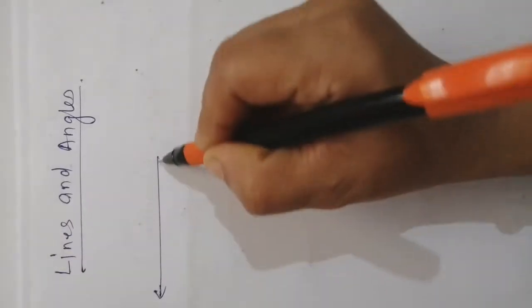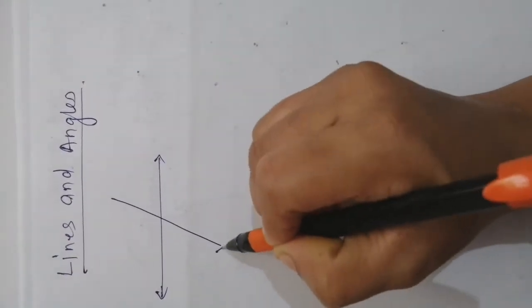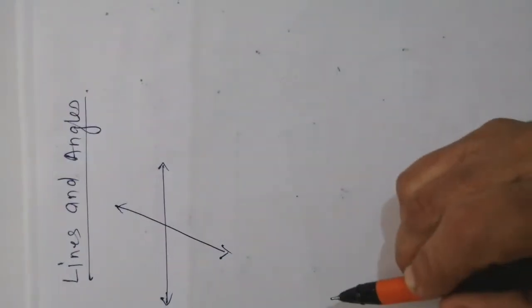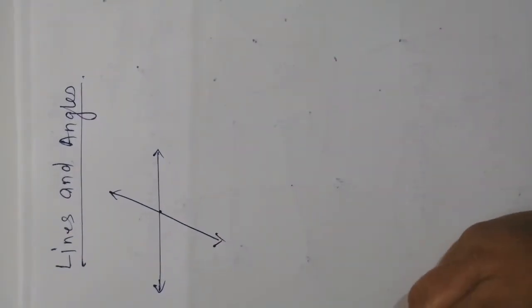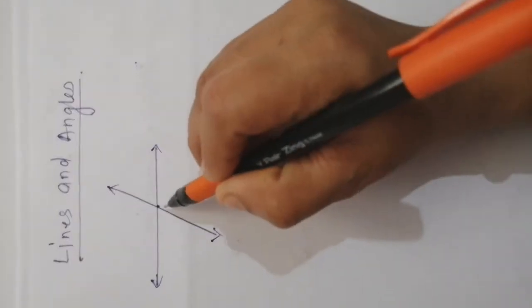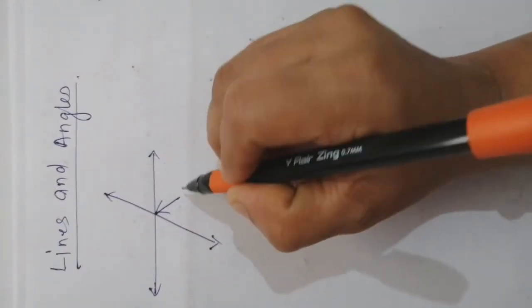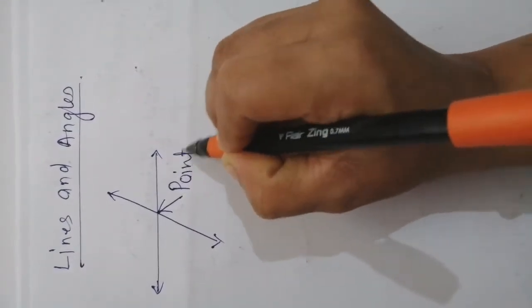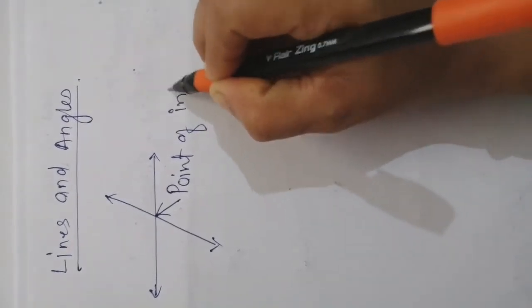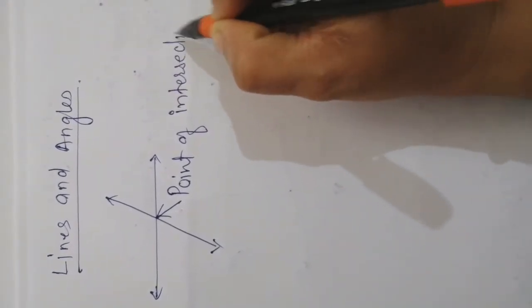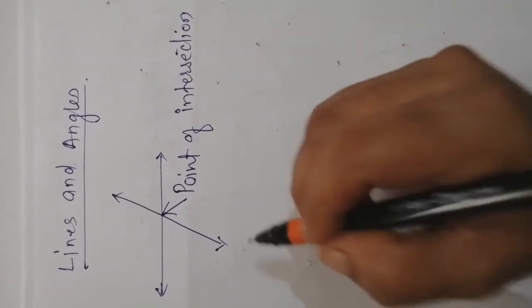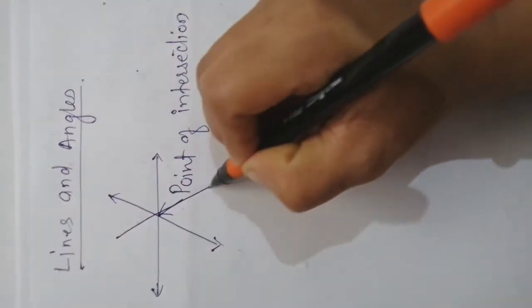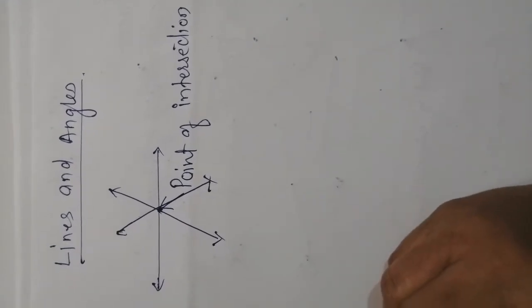When two lines intersect each other at one point, they have one common point, then this point is called a point of intersection. Suppose these two lines are given, and suppose another line is given, and they again have a common point, this is also called a point of intersection.